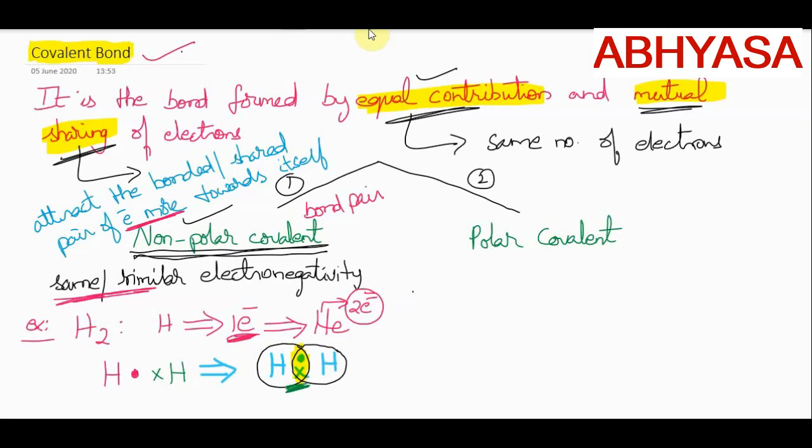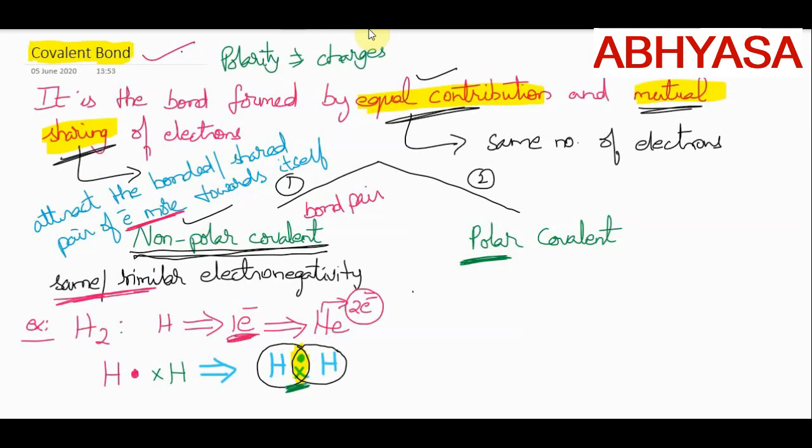So there are no charges here, there is no development of charges. Whenever charges develop, we use the word polar. I'll write here: polarity, or polar, means development of charges, development of positive and negative charges. That is called polarity.